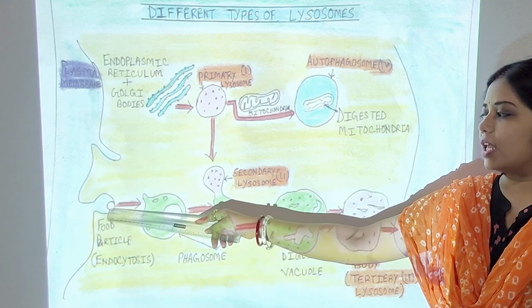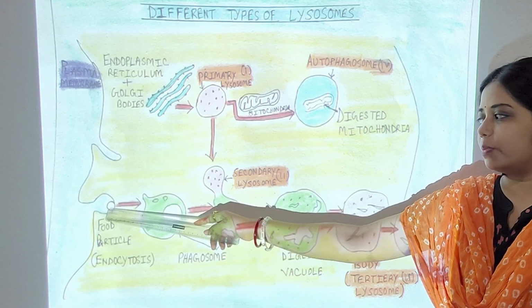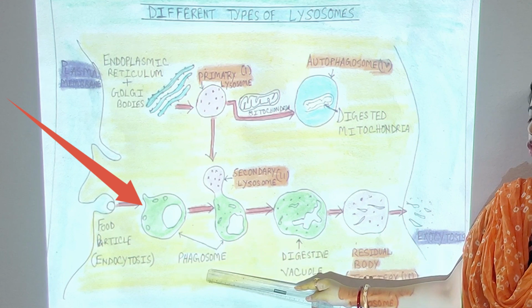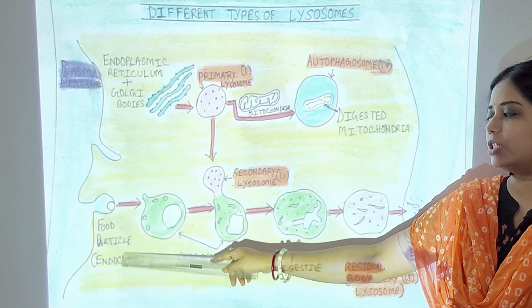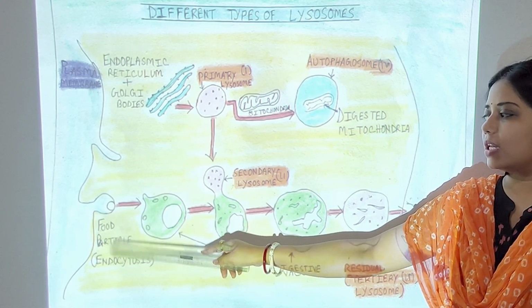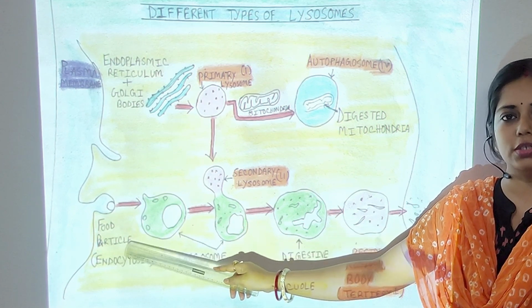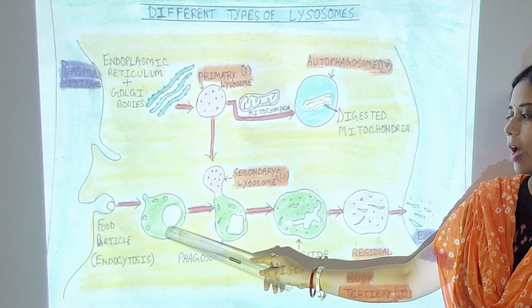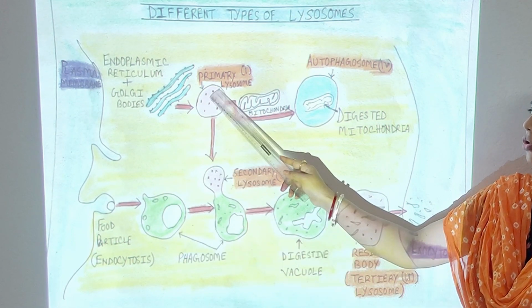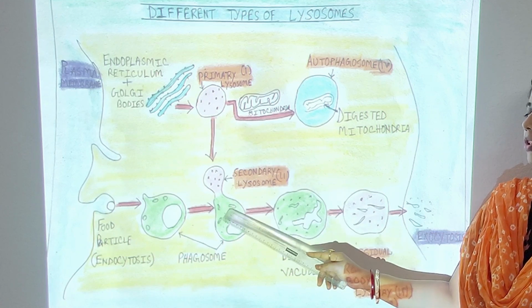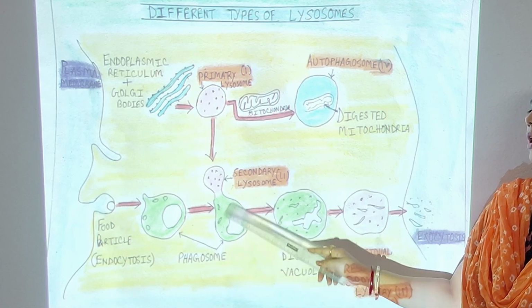The food vacuole engulfs the foreign particles or the food particles, and then the food vacuole is called the phagosome. The process by which the food vacuole engulfs the food particle is called endocytosis.